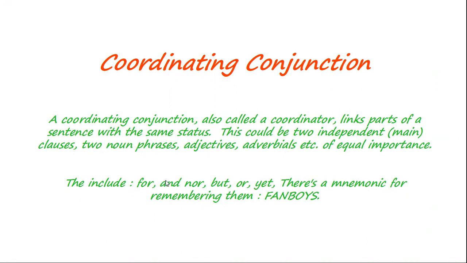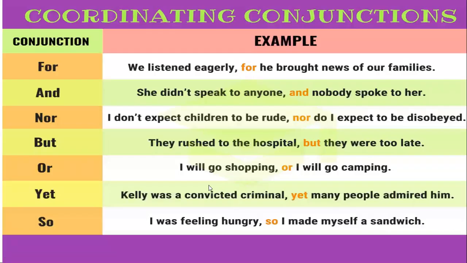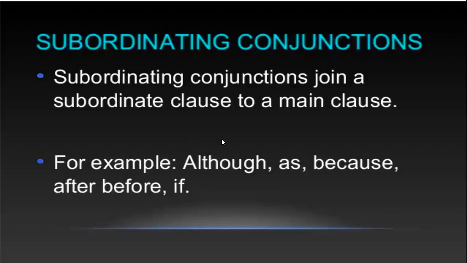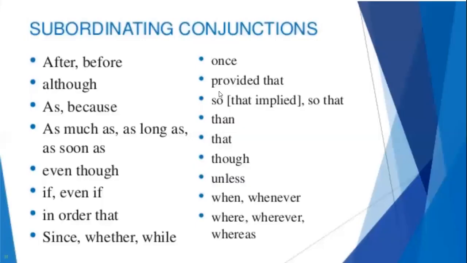And what is the mnemonic for remembering them? FANBOYS: for, and, nor, but, or, yet, so. Then what is meant by subordinating conjunction? Subordinating conjunctions join a subordinate clause to a main clause. So it always depends on the main clause to give a complete meaning. For example, although, as, because, after, before, if. Subordinating conjunctions can be used in complex sentences.